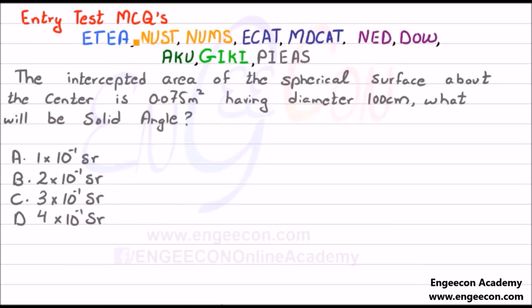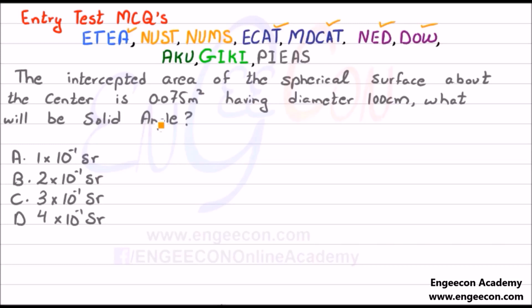So here we have our entry test MCQs which are relevant to these entrance examinations, especially for ETEA, ECAT, MDCAT, MCAT, NED and DOW. The intercepted area of the spherical surface about the center is 0.075 meters square, having a diameter equal to 100 centimeters.